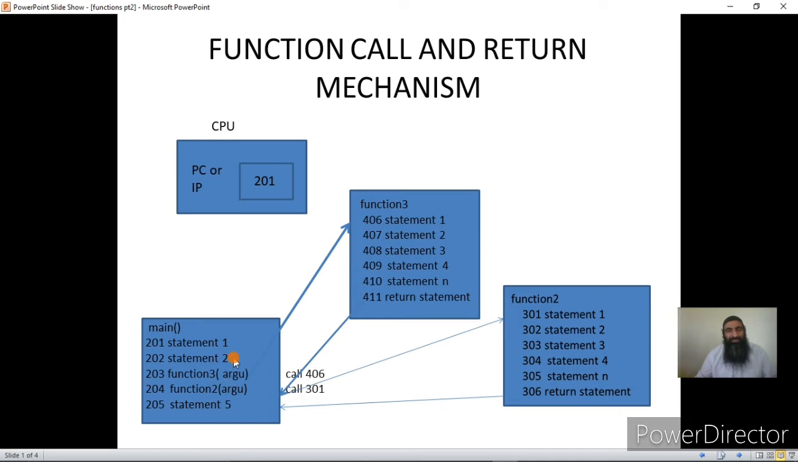It is a request from main, that is the caller, to the CPU that this function, function 3, should be executed. Execution means it will start fetching the instructions of function 3 and execute them one by one till it has finished all the statements or instructions. Once it comes to the last instruction of that function, that statement happens to be the return statement. What happens because of the return statement?